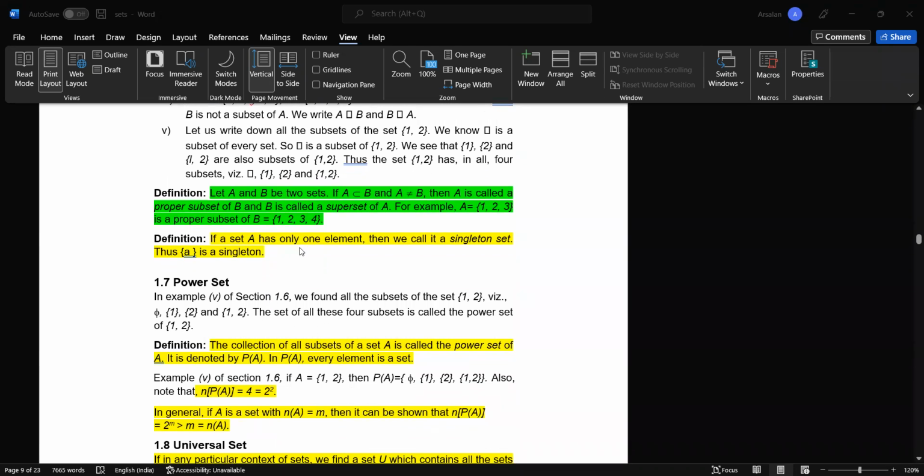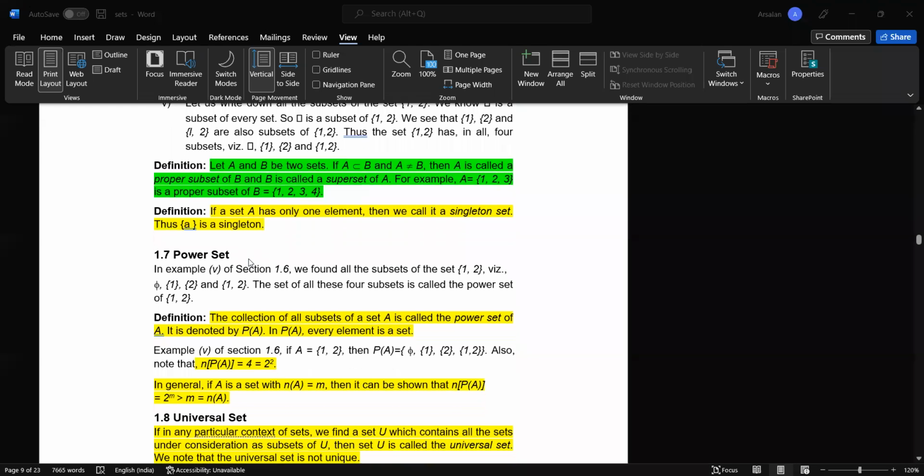If a set A has only one element, then we call it a singleton set. Thus, A is a singleton. So this is an example of a singleton set. And what is a singleton set? If there is only one element, then it is called a singleton set.